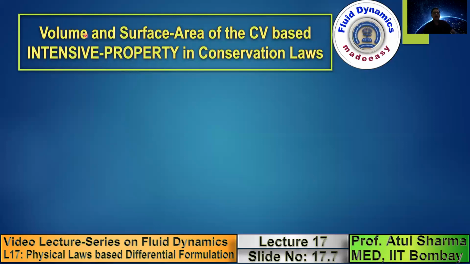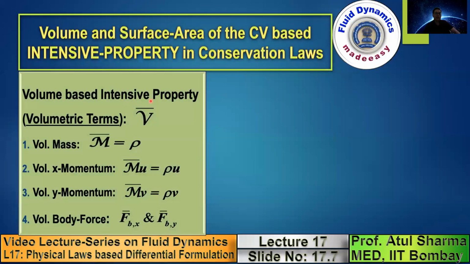In the earlier slide, we had volume and surface area based extensive properties. Here we now have intensive properties. The volume-based intensive property is the variable divided by volume. In the previous slide, this was mass. When you divide by volume, I am calling this volumetric mass. The difference between the previous slide and this slide is that now all these variables have an over bar. The over bar is a symbol which represents per unit volume. So this is mass per unit volume, which is density.